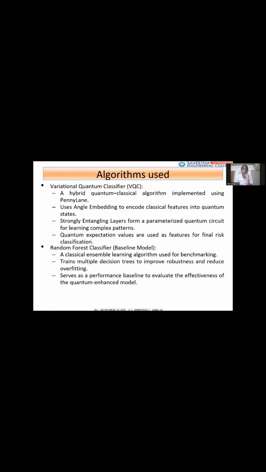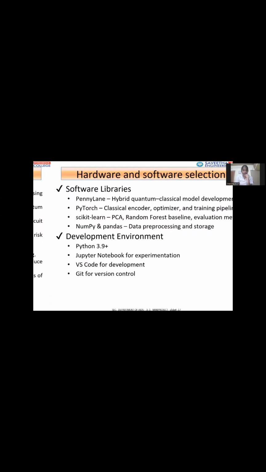And also, we are using a random forest classifier. It is a baseline model. It is a classical ensemble learning algorithm used for benchmarking, and it trains multiple decision trees to improve robustness and reduce overfitting. It serves as a performance baseline to evaluate the effectiveness of the quantum-enhanced model.